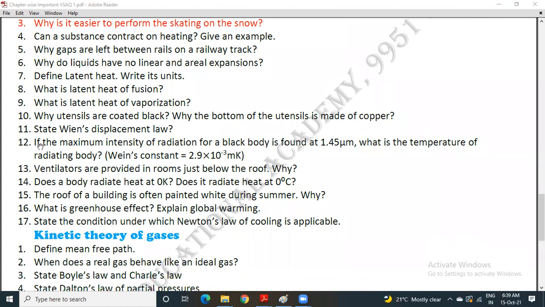11. State Wien's displacement law. 12. This is a question prepared based on Wien's displacement law only. If the maximum intensity of radiation for a black body is found at 1.45 micrometer, what is the temperature of the radiating body? Take Wien's constant as 2.9 × 10^-3 meter Kelvin.